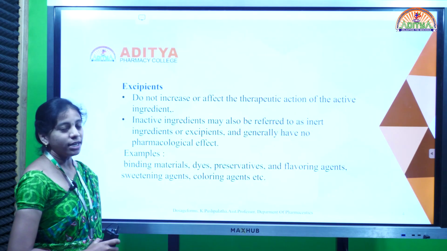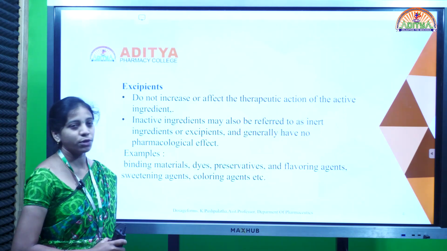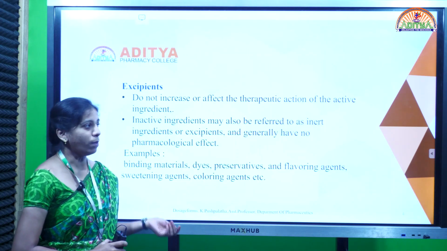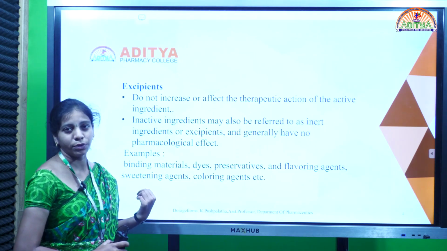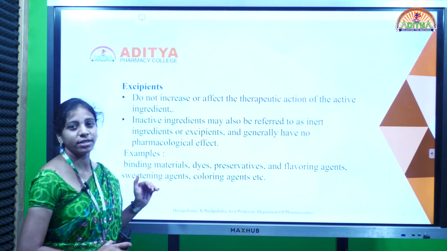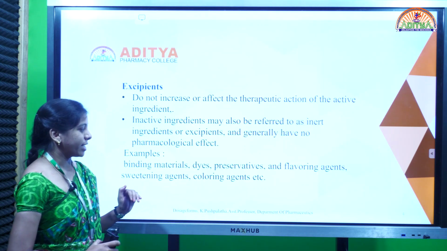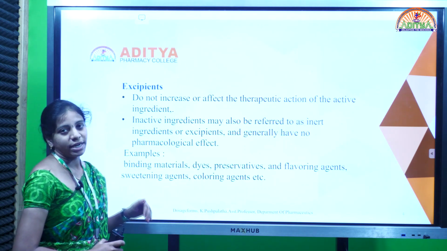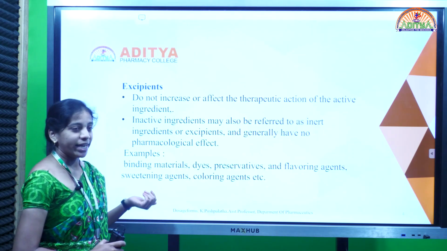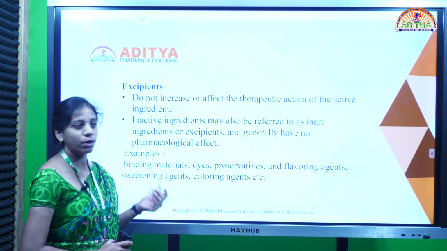And excipients don't have a therapeutic efficacy to treat the disease, whereas they are used to improve the bulk of a dosage form. These excipients are inert agents, that means they don't have a therapeutic effect. Examples of excipients are dyes, preservatives, flavoring agents, coloring agents, sweetening agents, binding agents. All are different categories of excipients which are used to improve the bulk of a dosage form.